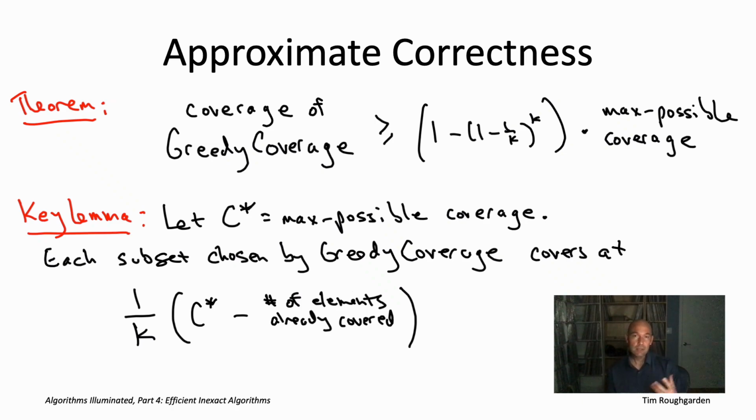The proof of the key lemma, this is kind of the conceptually most interesting part. Once we know the greedy algorithm is always making progress, intuitively, there has to be some kind of approximate correctness guarantee. And the question is just, what is it exactly? So that's more or less going to be algebra. So let's dive in now to the proof of the key lemma. Then we'll see why it implies this 1 minus 1 over e type guarantee.